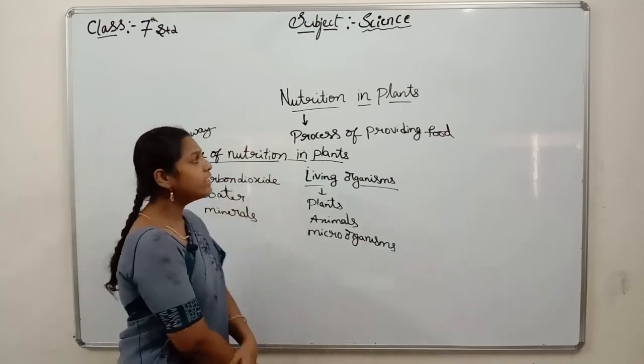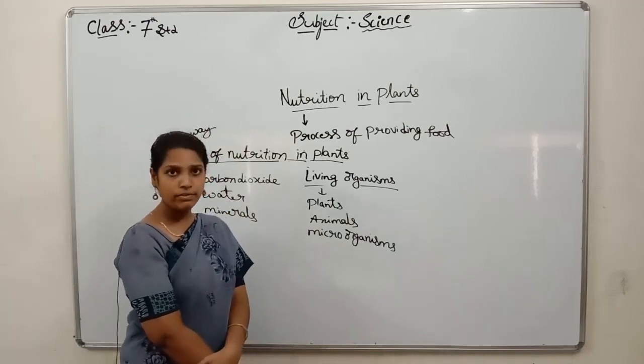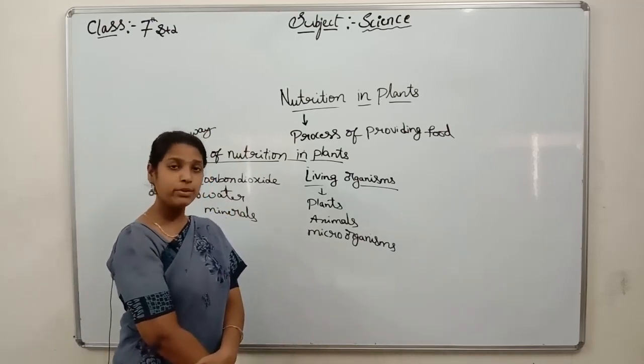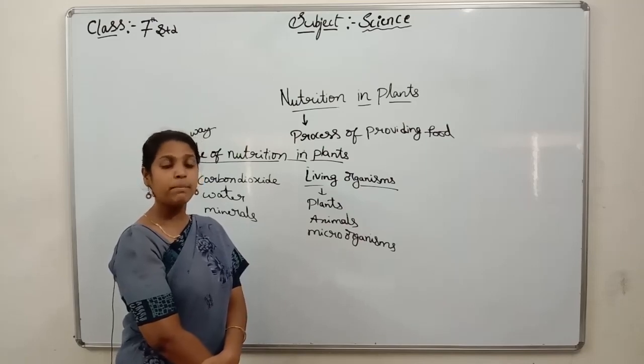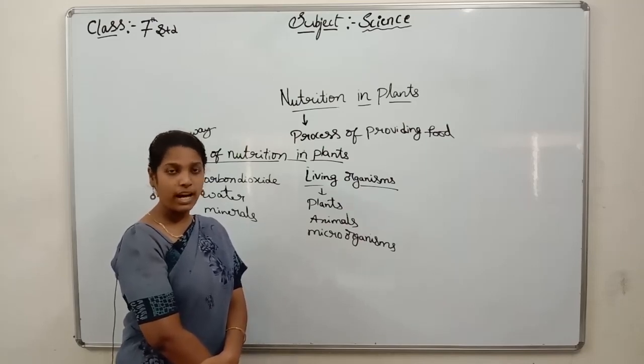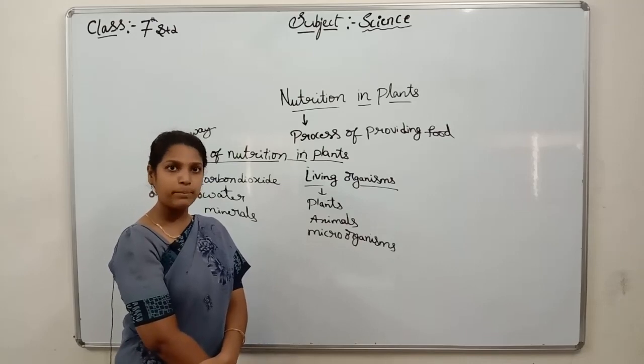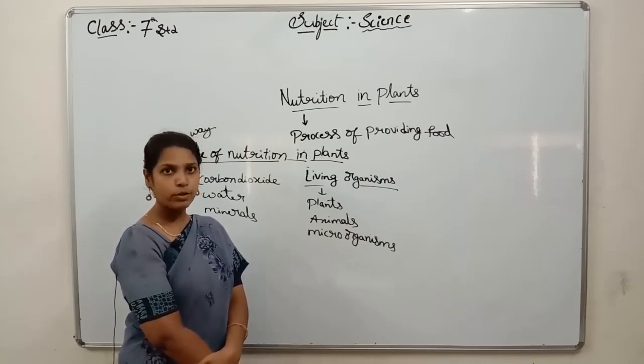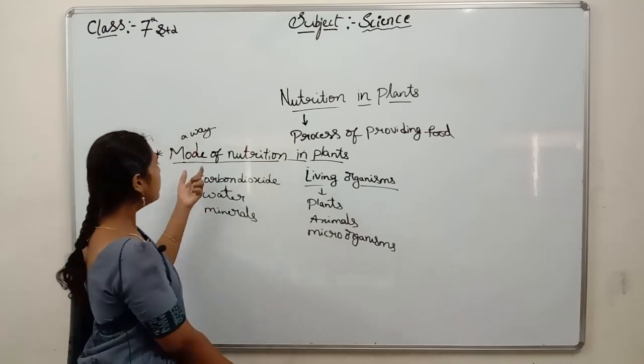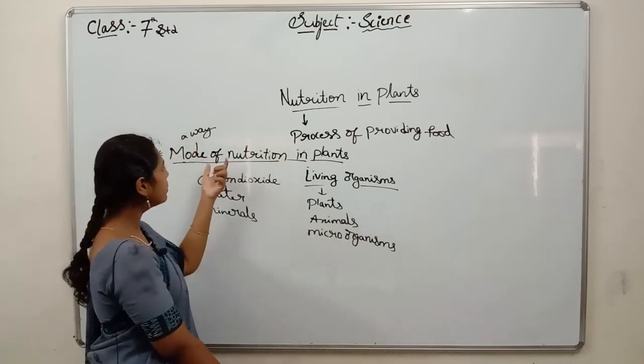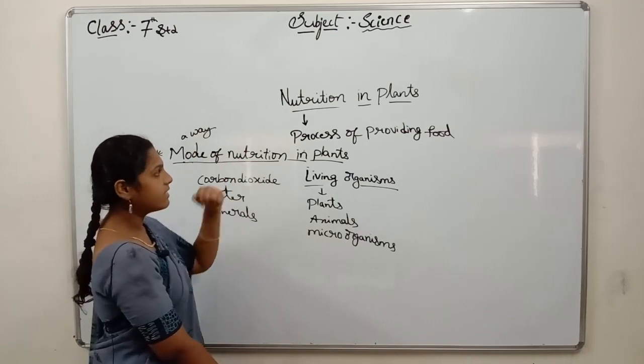See how these nutrients are helpful to our body. In the same way, these nutrients also help plants to grow and repair the damaged parts of the plant. So it plays a major role. So nutrition is a mode of providing food in plants.